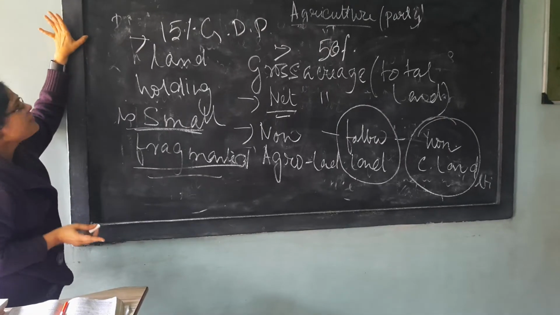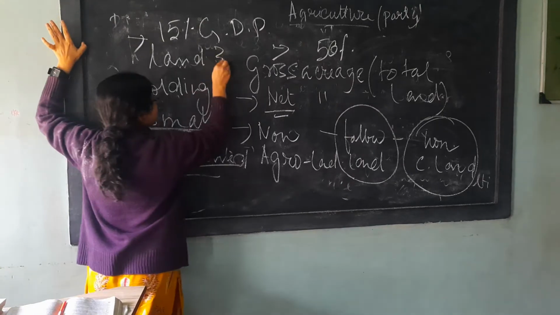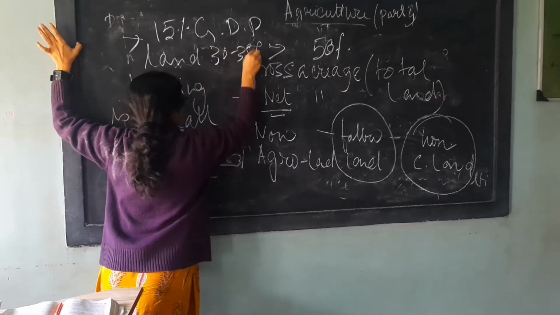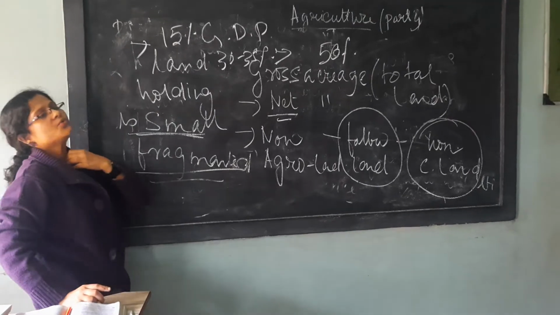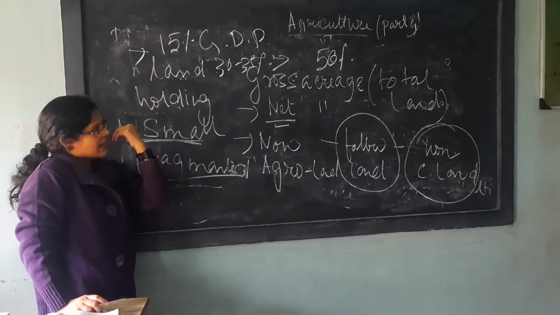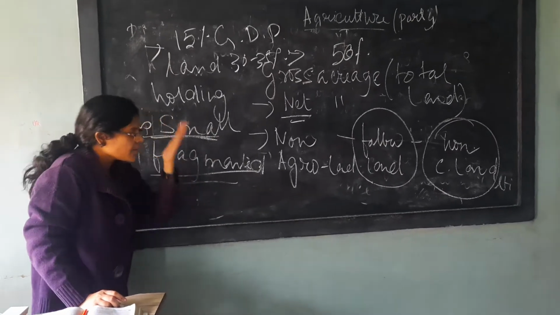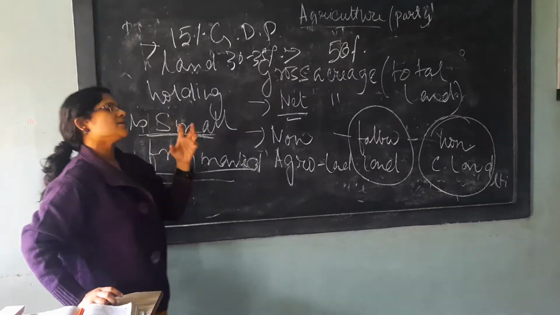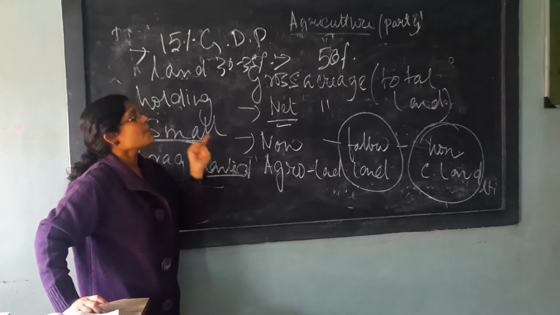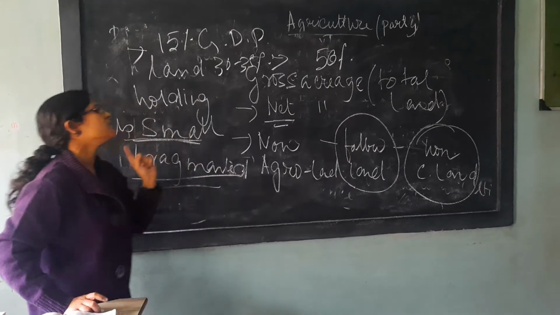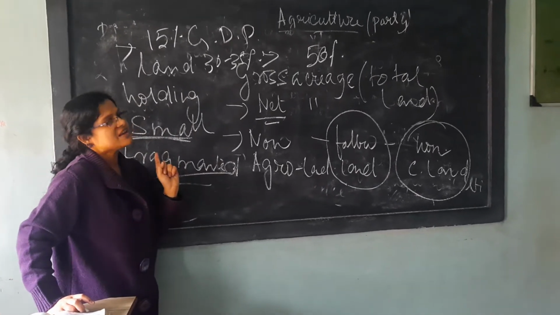Only 15%. The 15% is not sufficient. It should be at least a minimum of 30 to 35%. God knows whether it will be possible or not. And as a result, we are suffering. That's why I am telling you, the government cannot control the price of the food grains or the cash crops unless and until the own production increases. That is the first and foremost thing we have to keep in mind.